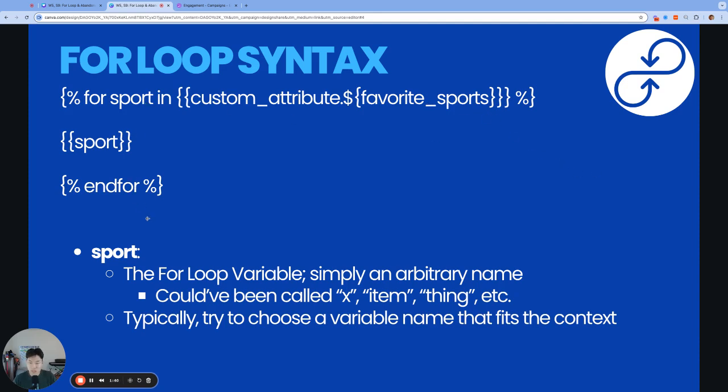So just to clarify this portion, this for loop variable is simply a variable name. It's an arbitrary name. And that's how we'll actually reference the item itself inside the array. But we could have chosen any other word besides sport, like x. So for x in favorite sports, or for item in favorite sports, or for thing in favorite sports. We could have chosen any word, but typically we try to choose a variable name that fits the context of the array that we're working with. And since we are going through a list of our favorite sports, it made sense for us to use the word sport since every item in this list will be a sport. So we have for sport in our list of favorite sports, do this thing.